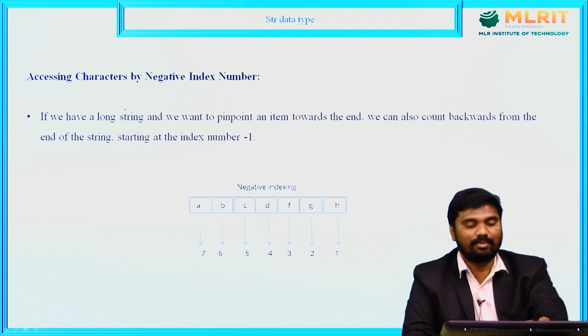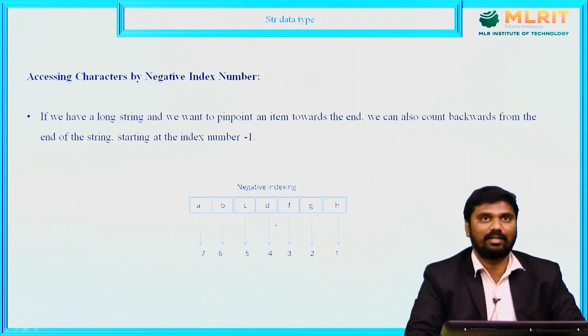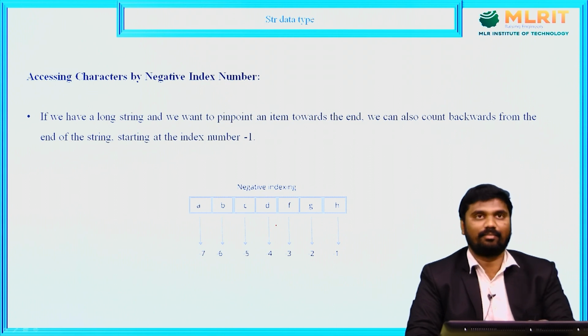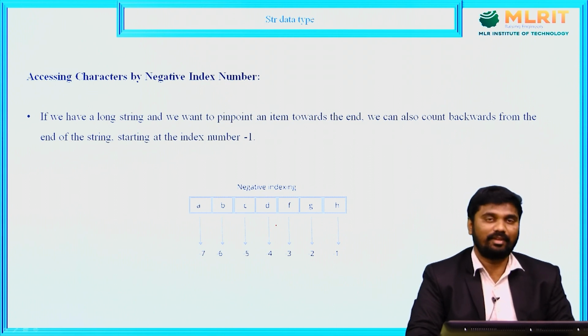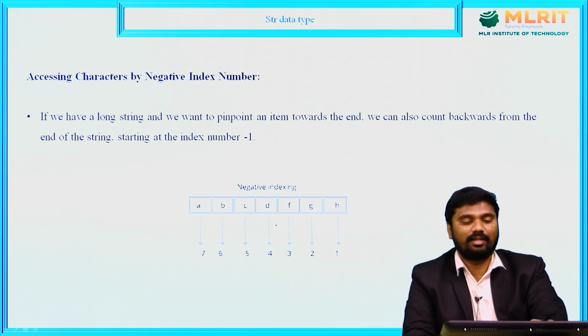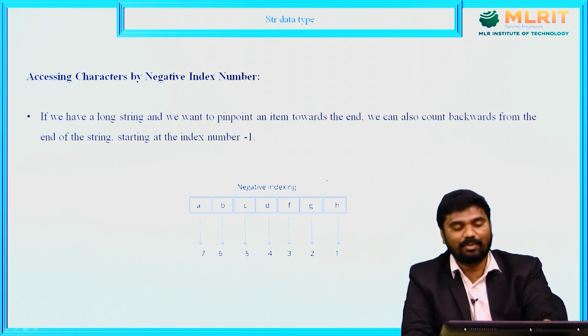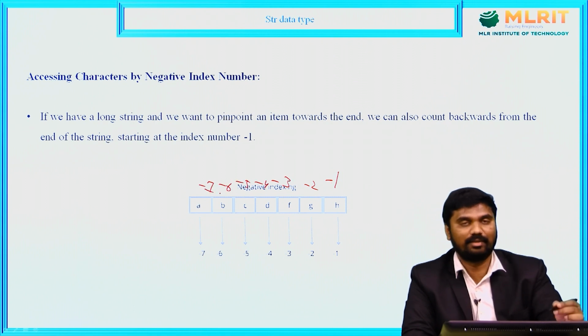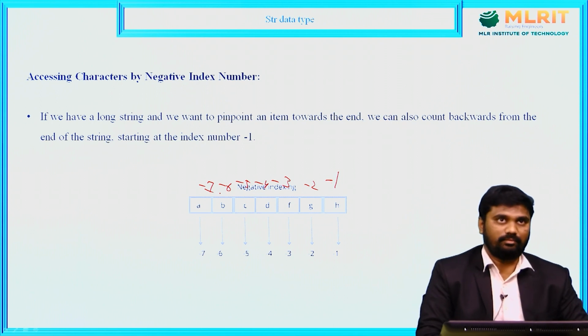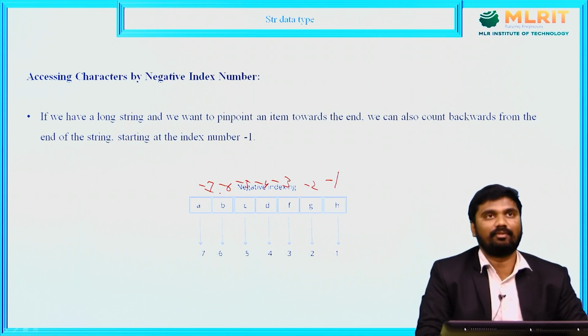See where it will start. For example, A, B, C, D, E, F, G, H. Now I need to access the characters from the reverse of a string. Then the index number from the end of the string is represented with minus 1, minus 2, minus 3, minus 4, minus 5, minus 6 and then minus 7. Okay. So this is about what? Accessing the characters by negative index number.